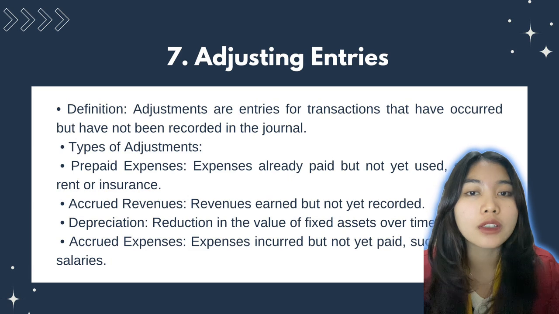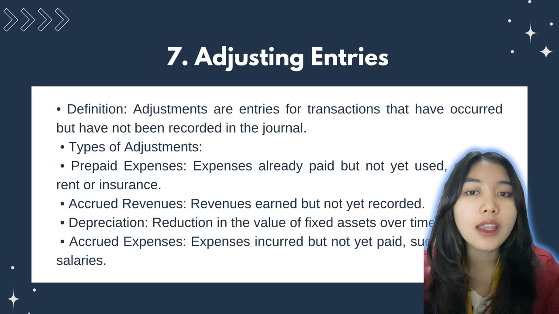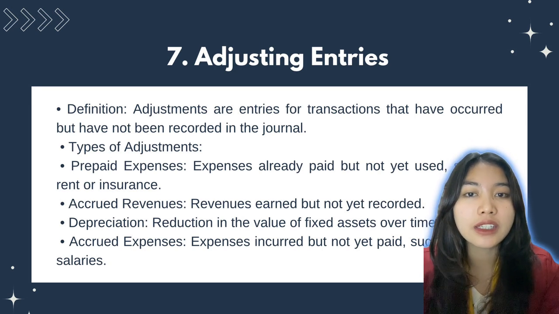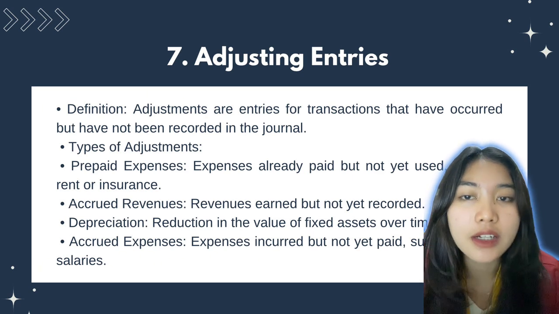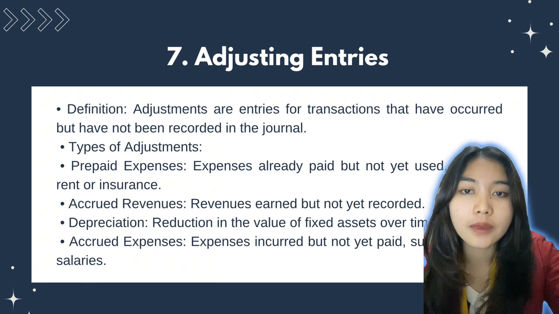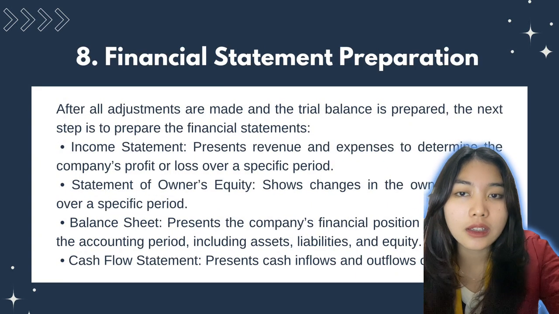And number 7, adjusting entries. Adjustments are recorded for transactions that have occurred but have not yet been recorded in the journal. Types of adjustment. Number 1, prepaid expenses that have been paid but not yet used, such as rent or insurance. And accrued revenue, and depreciation, and accrued expenses.